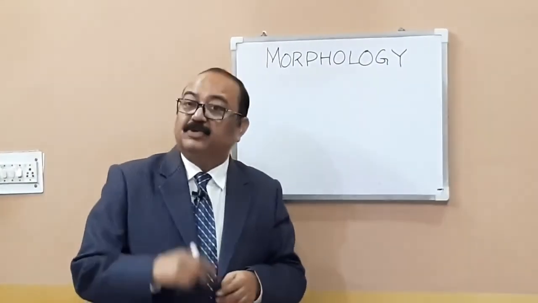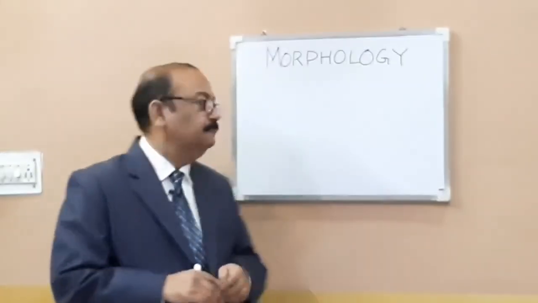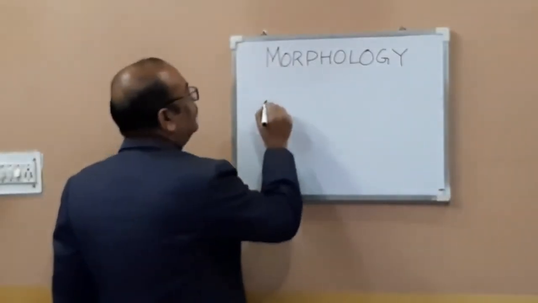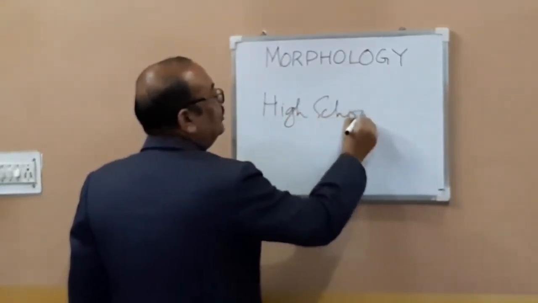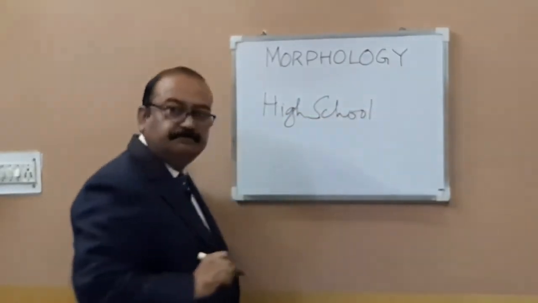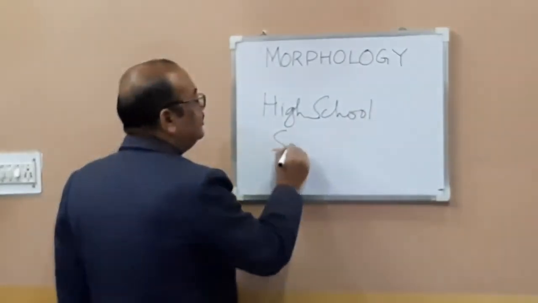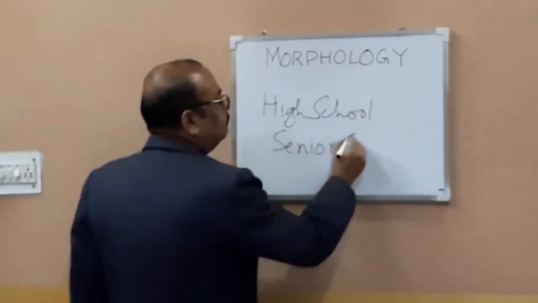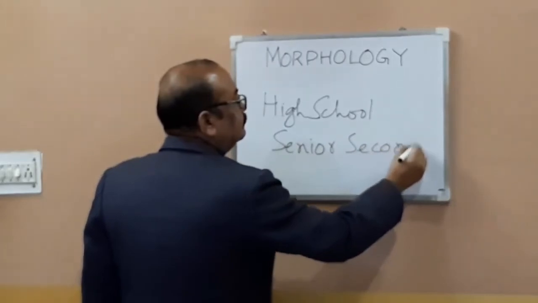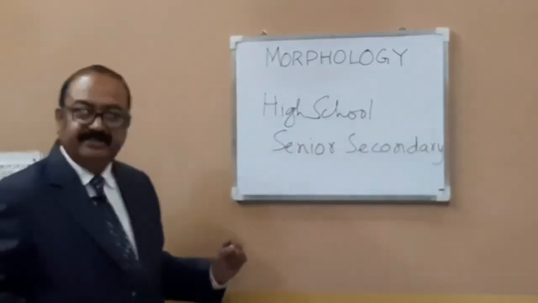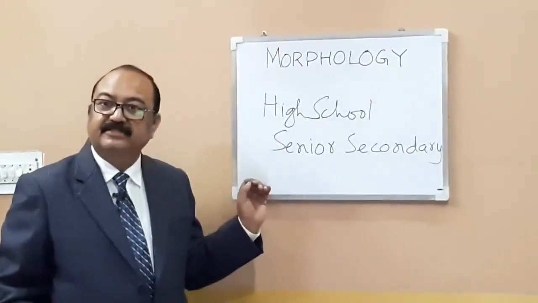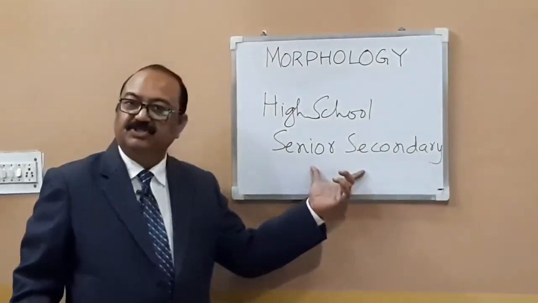Then you get an open compound word. For example, high school. This is how you write high school. This is how you write senior secondary. They are compound words, but they are open compound words because the combination is obvious.